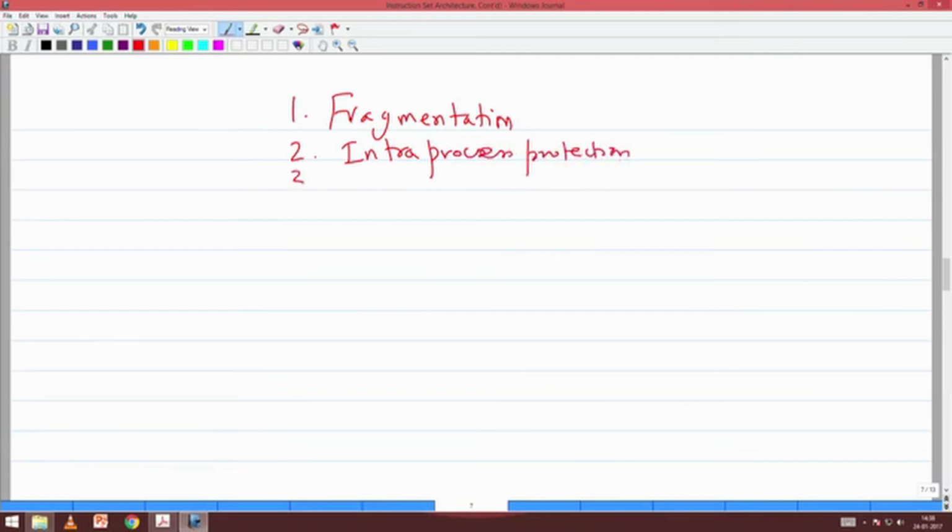Okay. Now what are the other big benefits? So we will talk about two important things. The first thing that I will cover today is fragmentation. Number one is fragmentation. What is fragmentation? This is an operating system concept. We will come to that. 2, intra-process protection. 3, inter-process protection. 4, security.